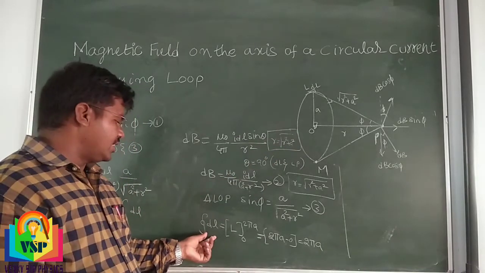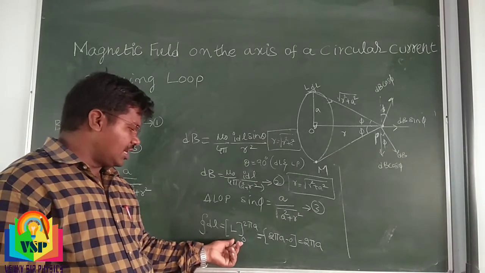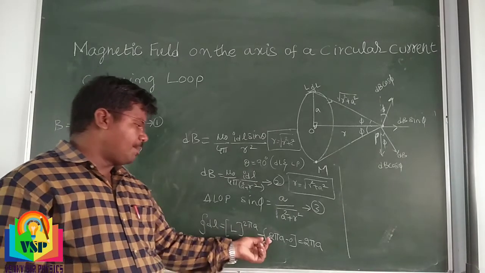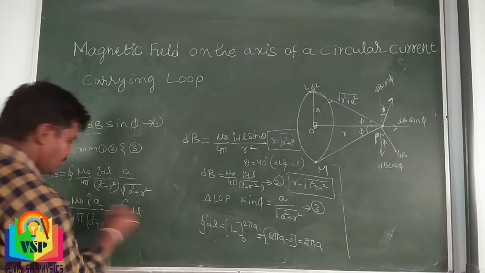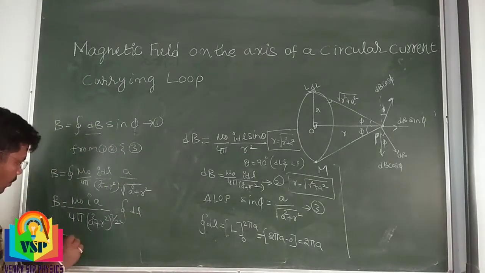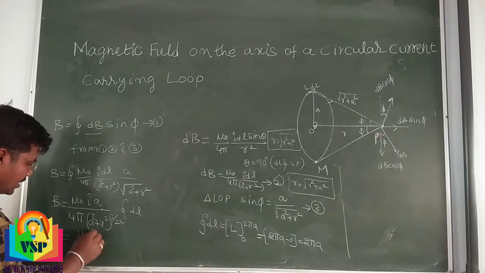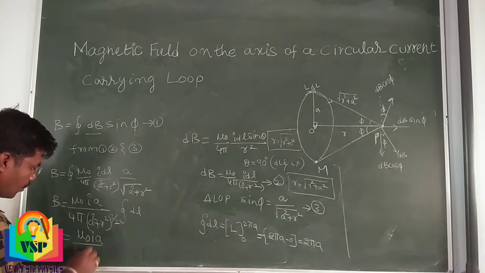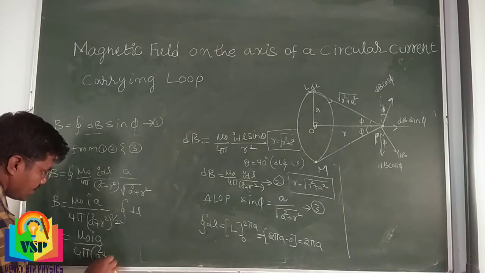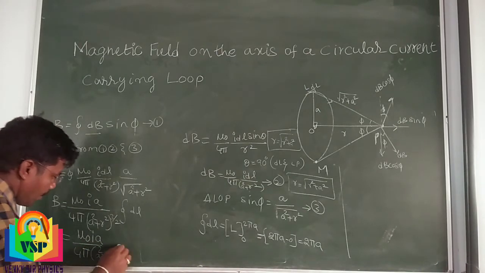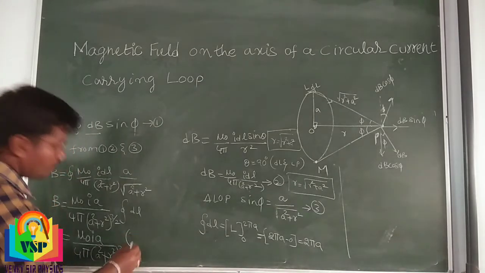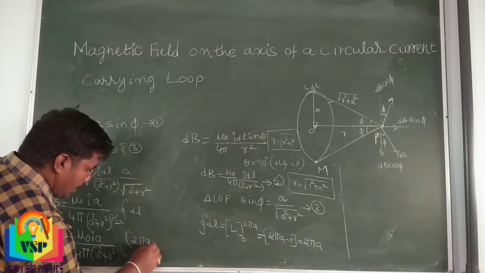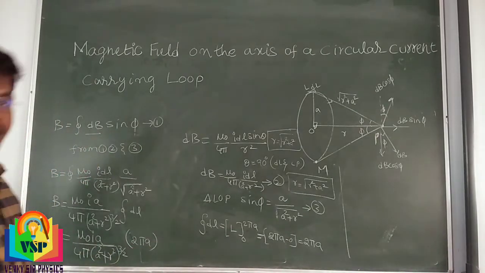Upper limit minus lower limit, we get 2 pi a. So we can substitute this: B is equal to mu naught I a divided by 4 pi, a square plus r square power 3 by 2, into 2 pi a. Okay, understand?